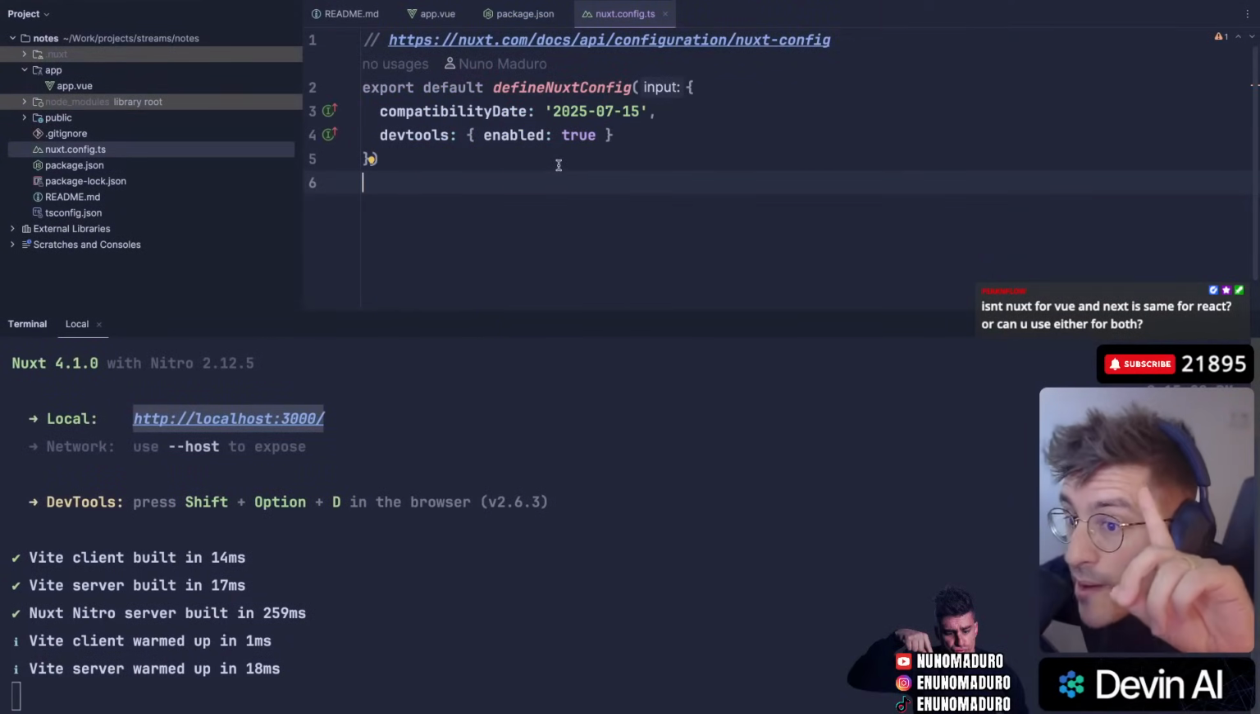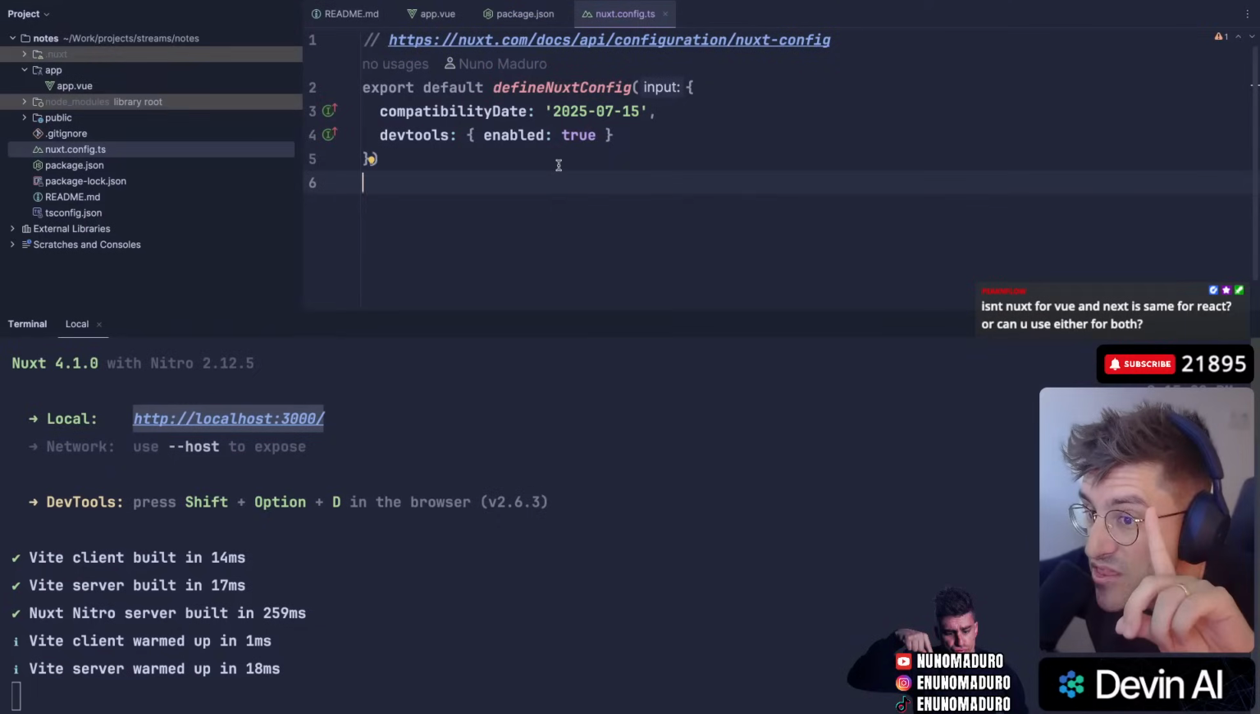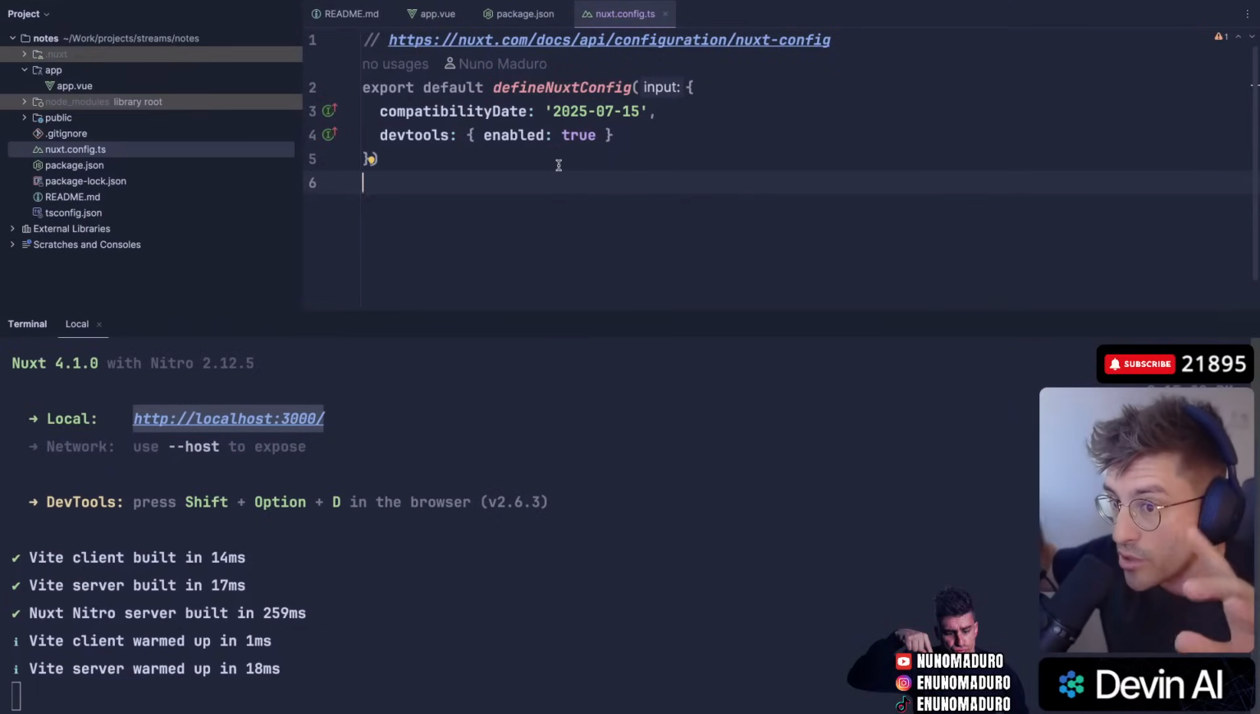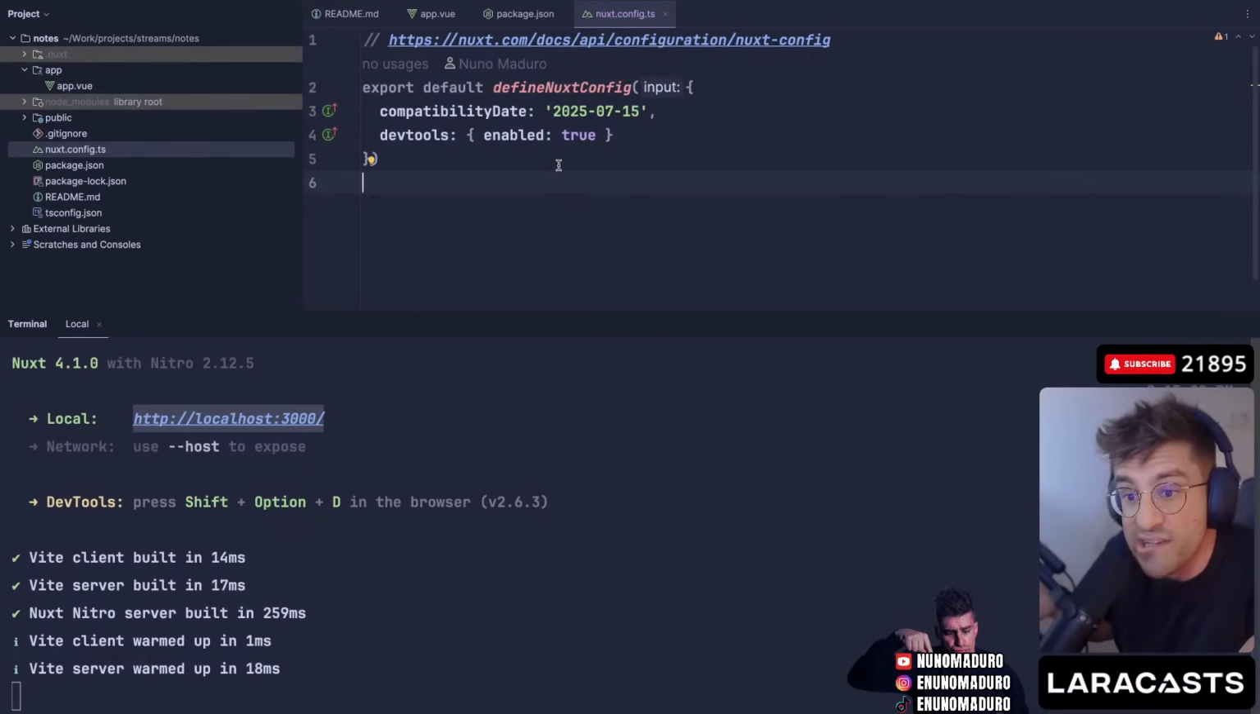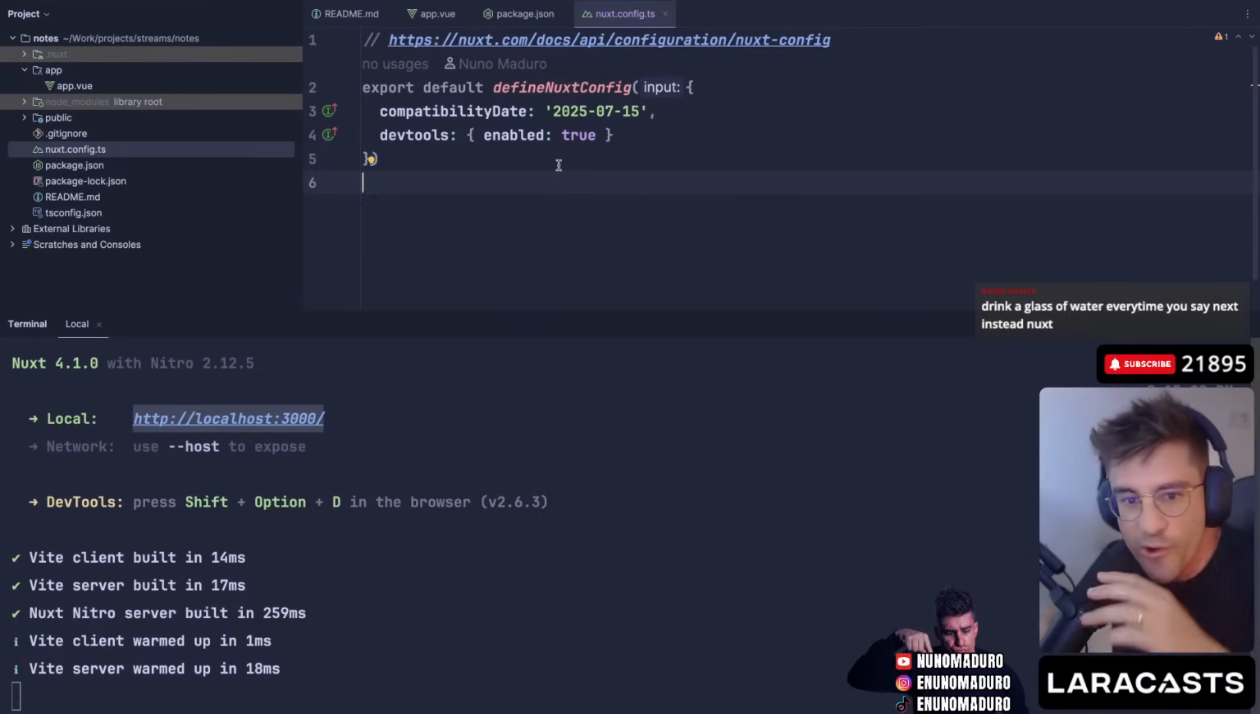I don't remember the installation asking me if I want TypeScript or not, which tells me that this is literally just TypeScript by default. I like it. Like, why wouldn't you use TypeScript? No reason whatsoever, right?